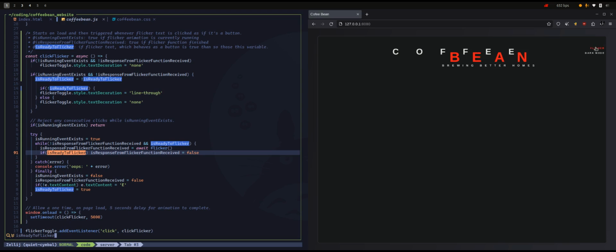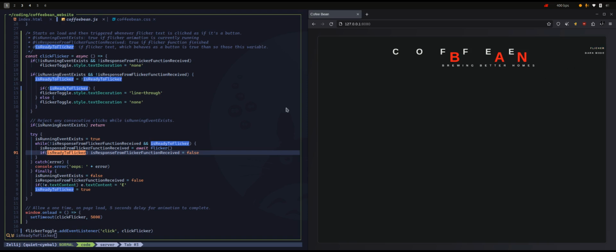So I'm clicking on the flicker. The flicker is checking one of the conditions, the second condition, the third condition, whatever, and eventually it's changing the flag to false. And this is how I'm getting out of this loop and the animation stops. But what happens if I'm clicking on it several times?